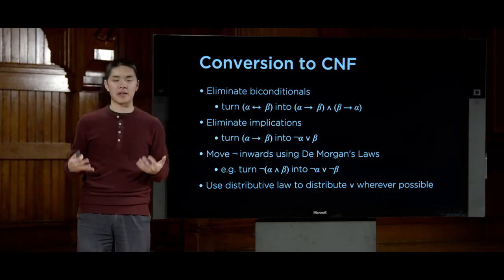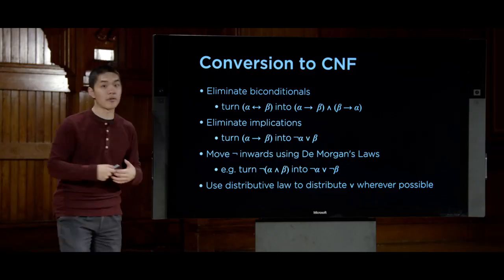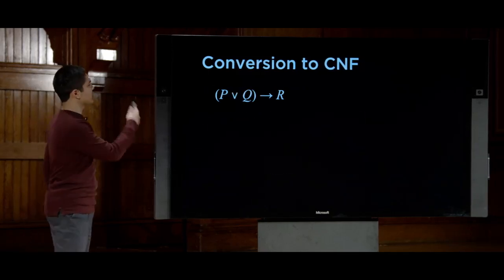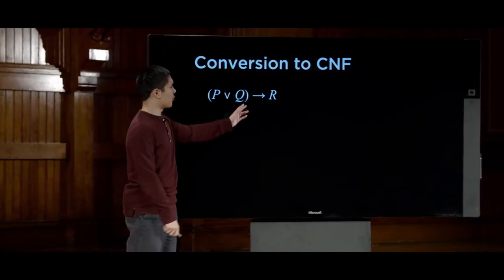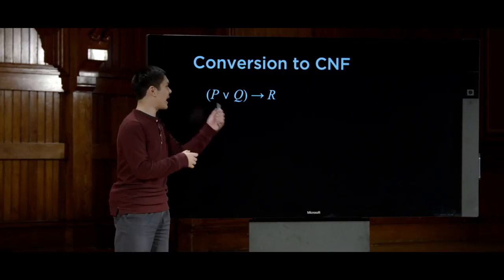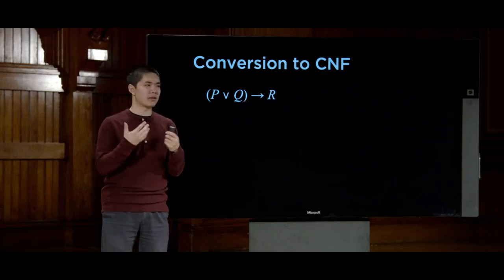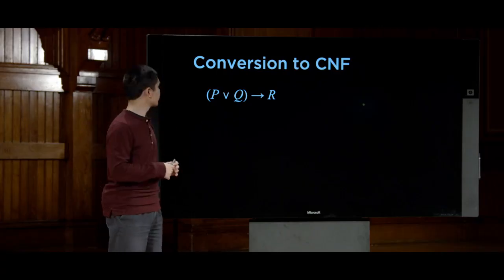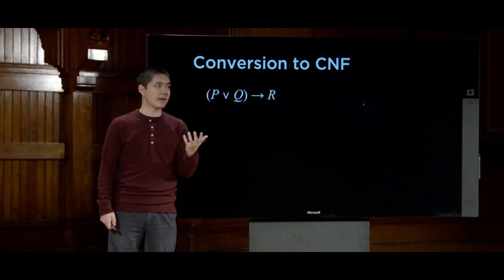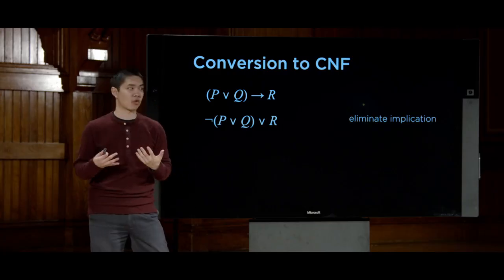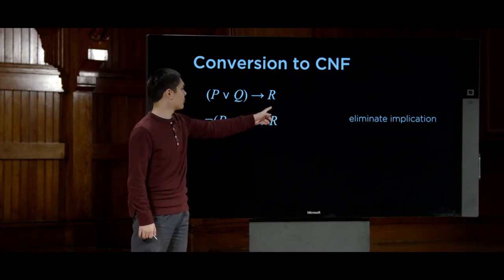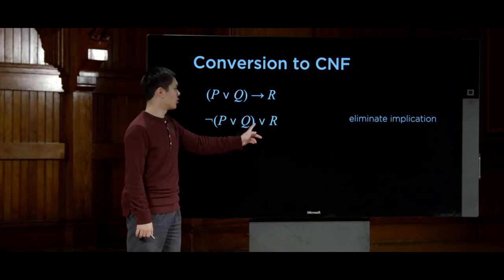And let's now take a look at an example of how we would do this and explore then why it is that we would want to do something like this. Here's how we can do it. Let's take this formula, for example. P or Q implies R, and I'd like to convert this into conjunctive normal form, where it's all ands of clauses, and every clause is a disjunctive clause. It's ors together. So what's the first thing I need to do? Well, this is an implication, so let me go ahead and remove that implication. Using the implication inference rule, I can turn P or Q implies R into not (P or Q) or R.